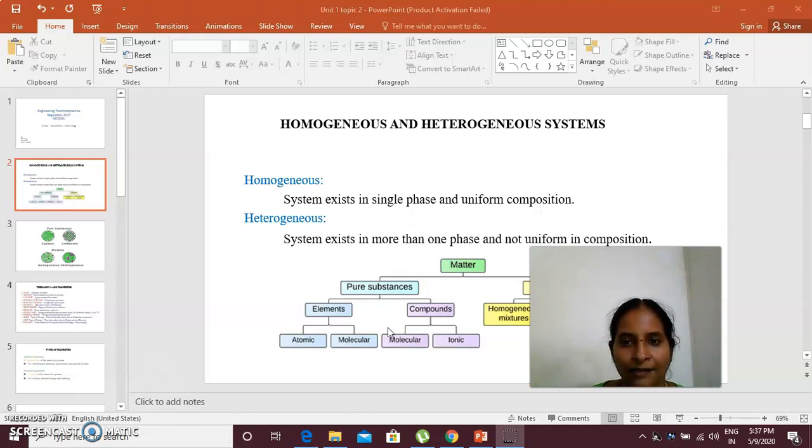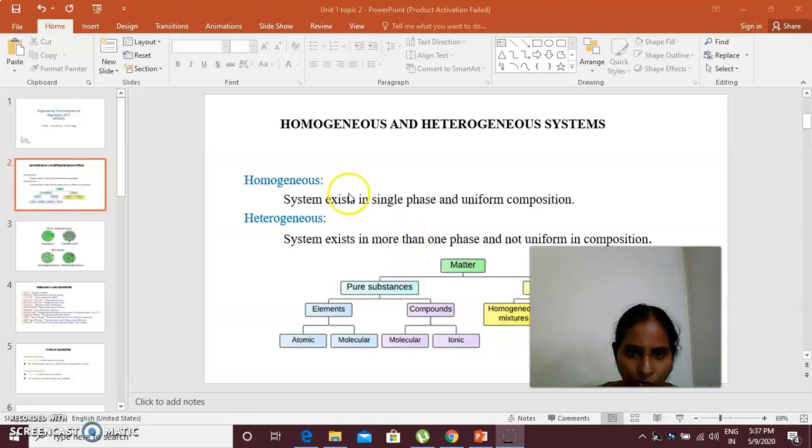Homogeneous and heterogeneous systems are also a key point, which tells you how the system reacts to the transfer of heat and work. Homogeneity and heterogeneity is nothing but how the components or the composition inside the system is distributed, and they have an effect on the energy transfer. So we have to learn whether the system is homogeneous or heterogeneous.